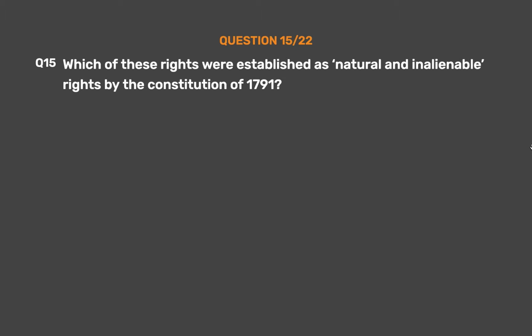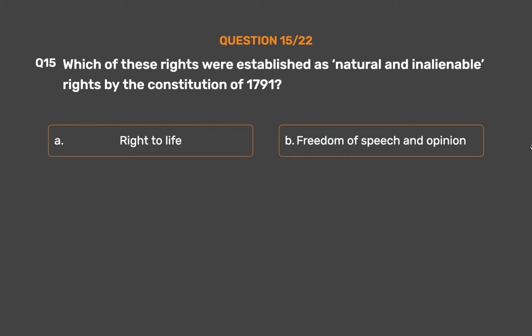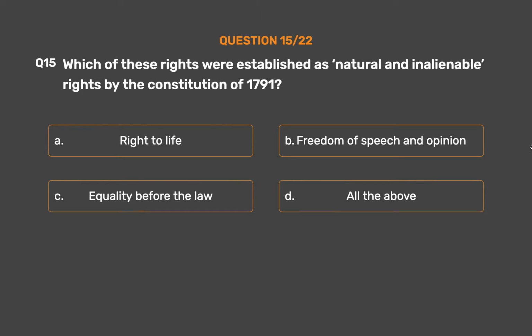Question number 15. Which of these rights were established as natural and inalienable rights by the Constitution of 1791? Option A. Right to life. Option B. Freedom of speech and opinion. Option C. Equality before the law. Option D. All the above. The correct answer is option D.